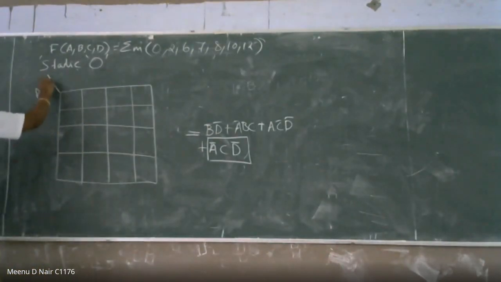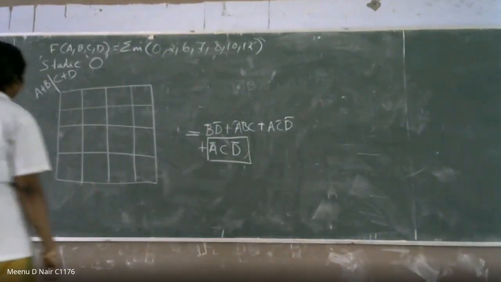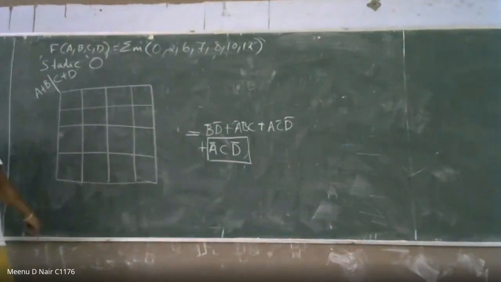This is A plus B plus B. How to draw the circuit? What is the K-map realization for the pi circuit?